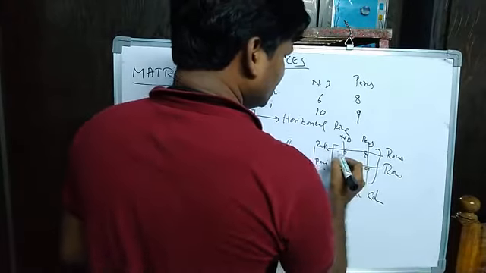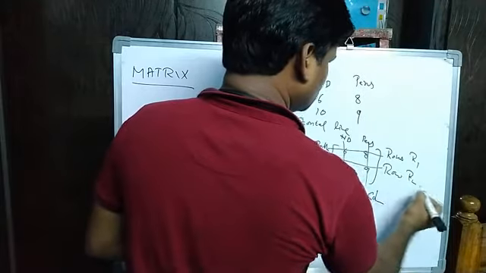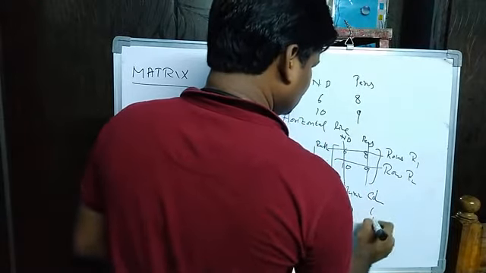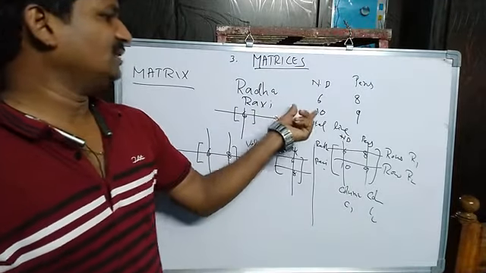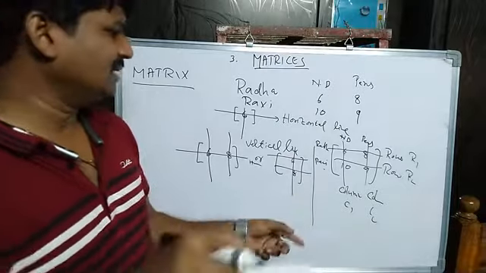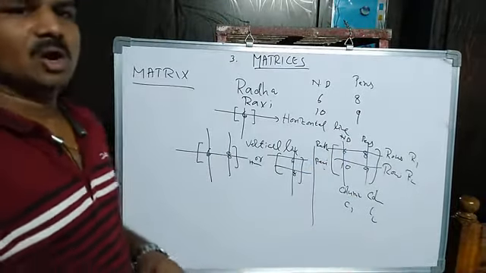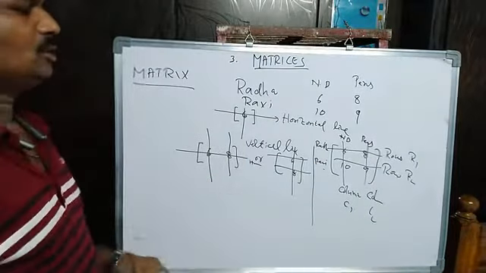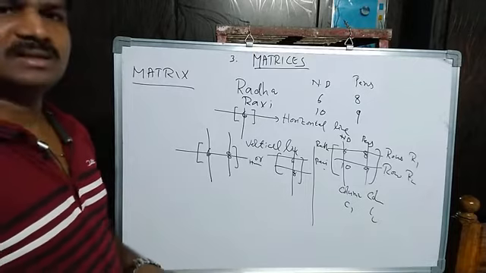This one is row 1, it is row 2, and it is column 1, it is column 2. That means whatever information we have, we arrange that information in rows and columns. Then that arrangement only is called a matrix.